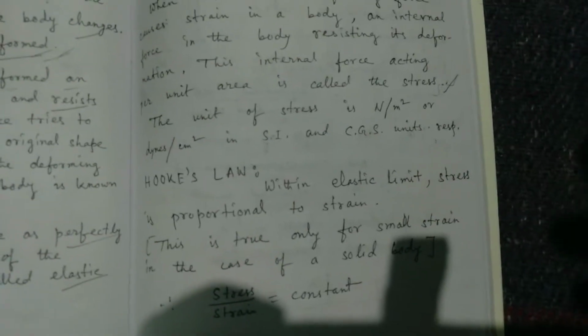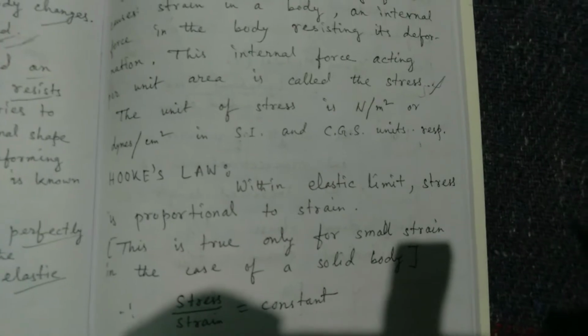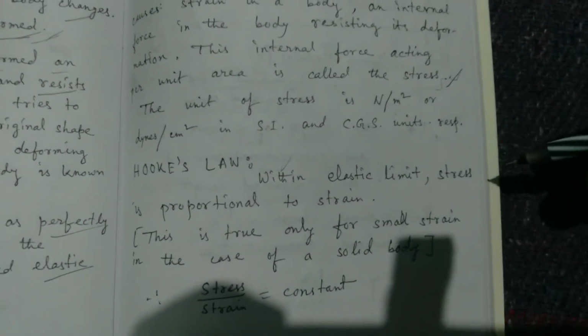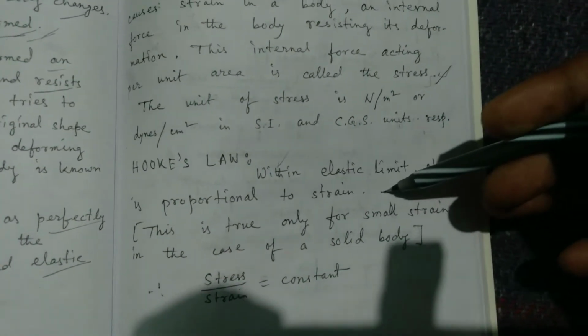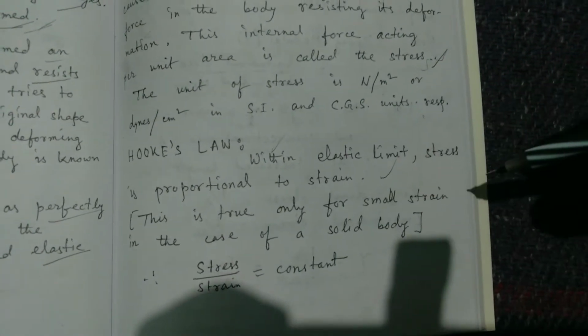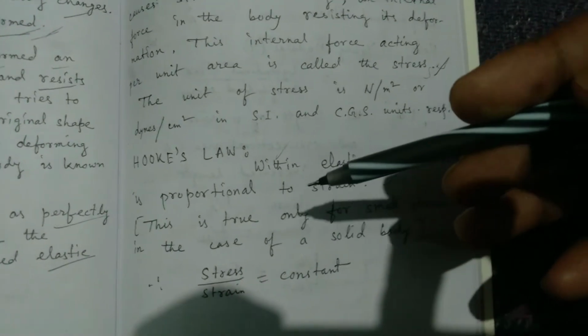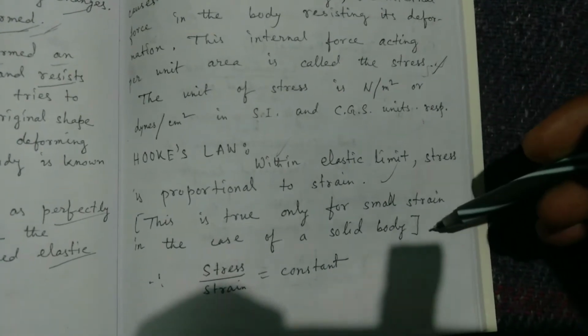Under this limit, within the elastic limit, stress is proportional to strain. This is Hooke's law: within the elastic limit, stress is always directly proportional to strain. This is true only for small strain, where the body performs perfectly elastic, and in the case of solid bodies also.